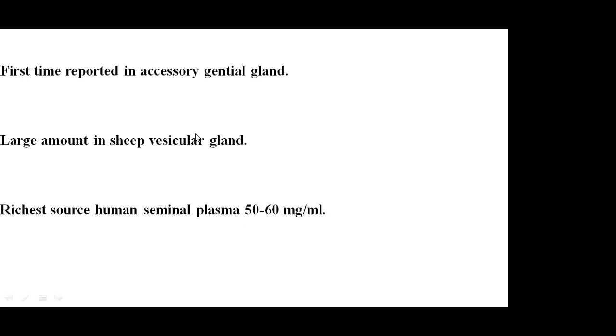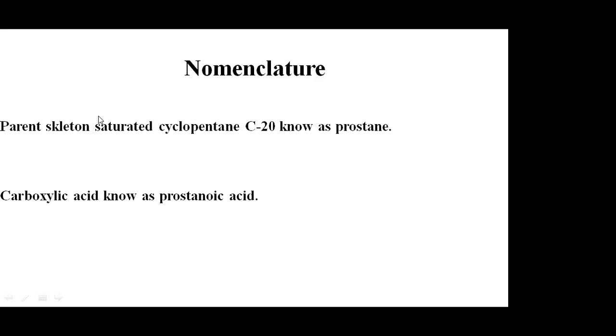Now after that, the discussion on nomenclature, where basically we focus on the parent skeleton. The parent skeleton of this compound is saturated cyclopentane. It means 20 carbons exist along with a cyclic pentane, and the compound is saturated.